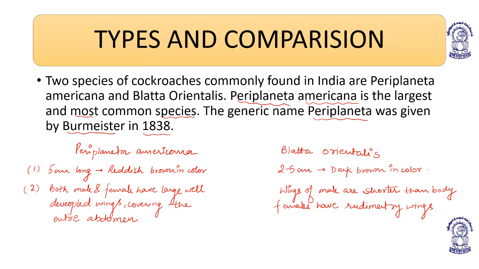Periplaneta americana is a native of America and has spread to other parts of the world, and Blatta orientalis is a native of Asia. So with these points you can differentiate between the two.